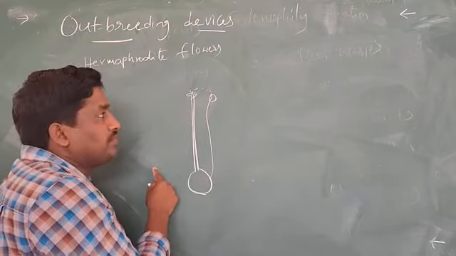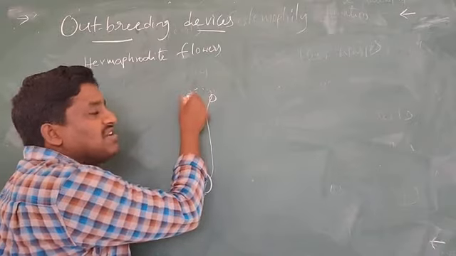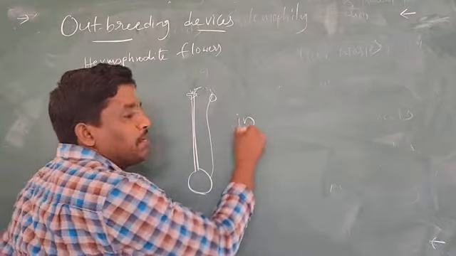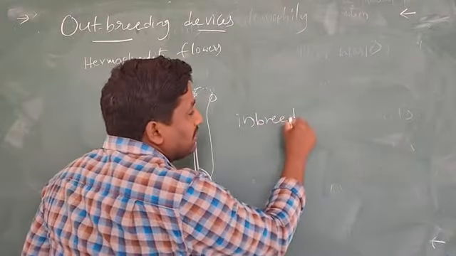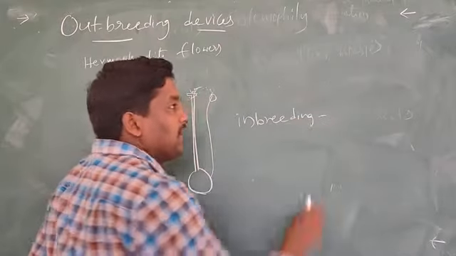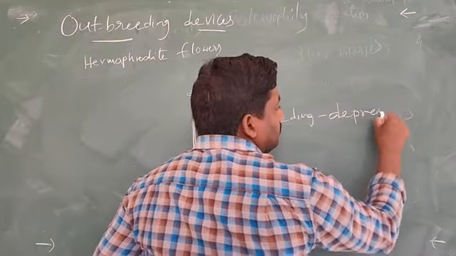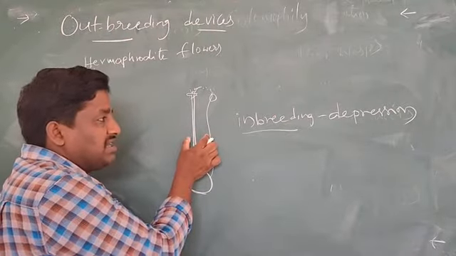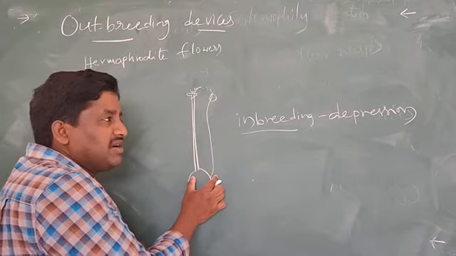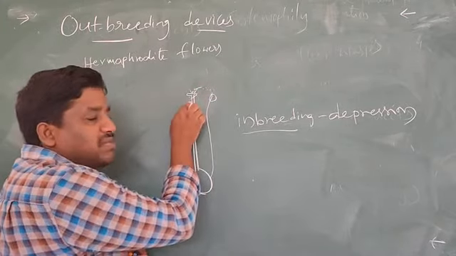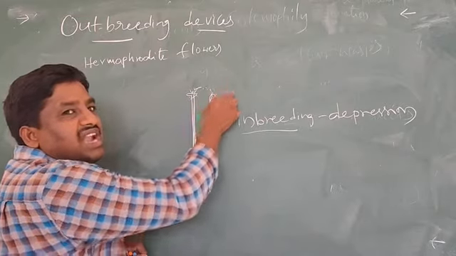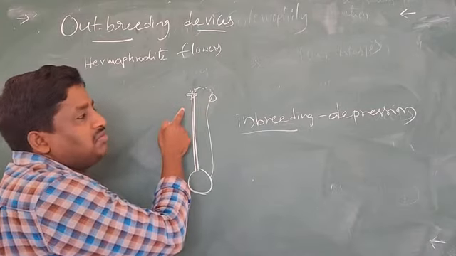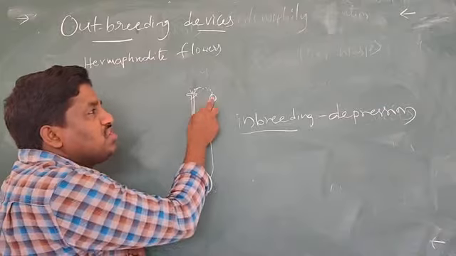Continuous self-pollination means pollen grains are landing on the stigma of the same flower. So, continuous self-pollination as a result, inbreeding depression forms. Inbreeding means in the same flower, pollen grains are landing onto the stigma of the same flower. So that is called inbreeding.